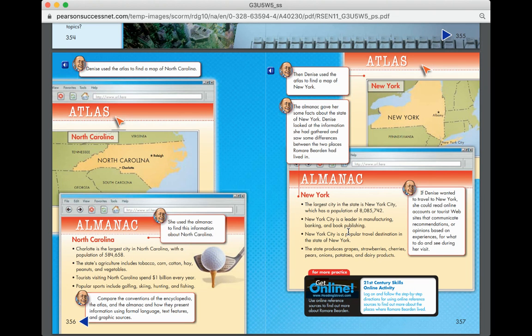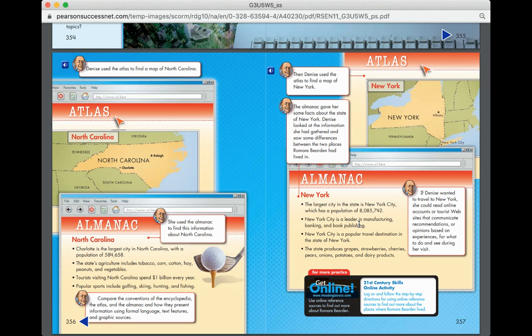So, information about New York. The largest city in the state is New York City, which has a population of 8,085,742. New York City is a leader in manufacturing, banking, and book publishing. New York City is a popular travel destination in the state of New York. And the state produces grapes, strawberries, cherries, pears, onions, potatoes, and dairy products.